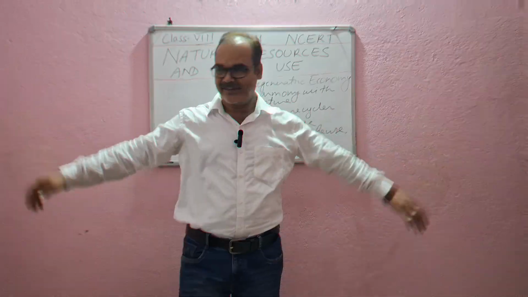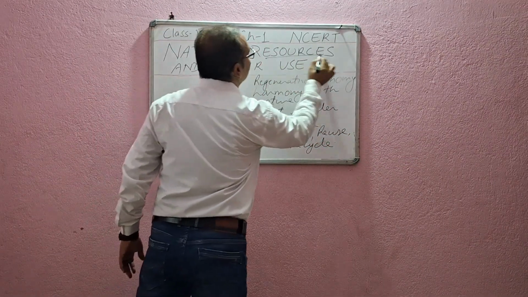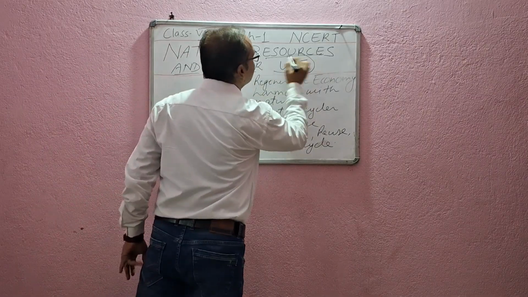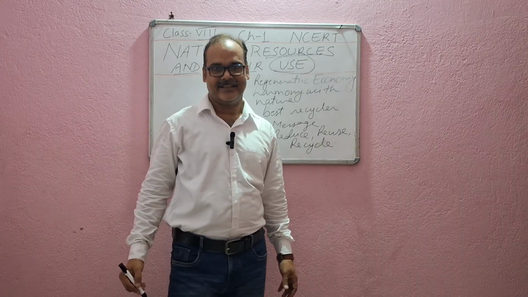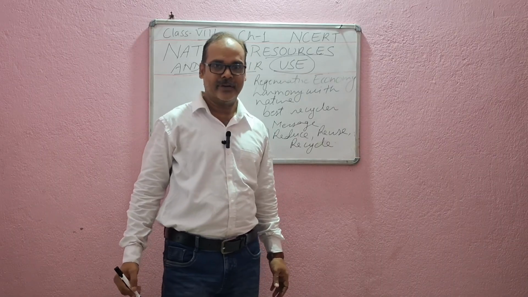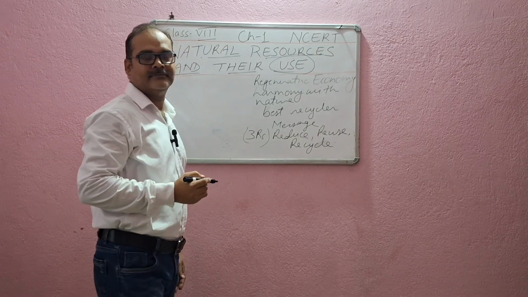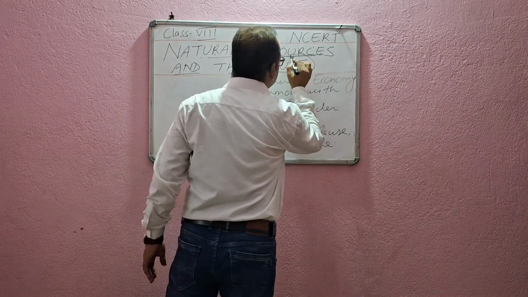So the first chapter is natural resources and their use. This is the first chapter of class 8 NCERT book. Now, we are having two words here. Natural resources. What does it mean?